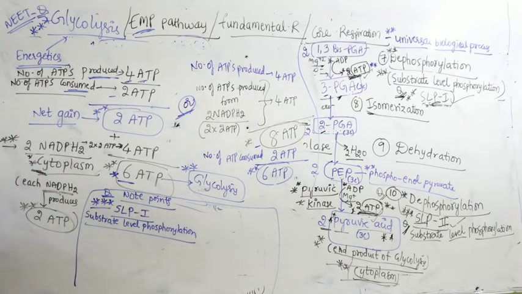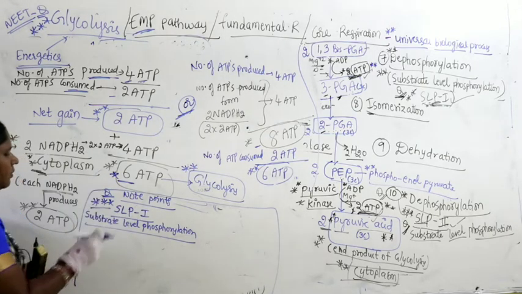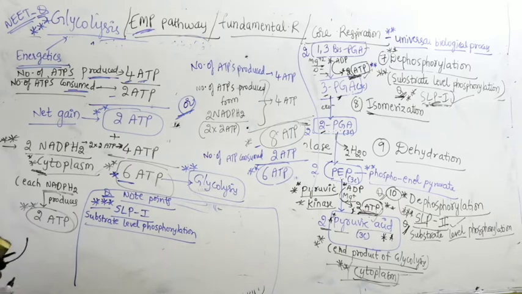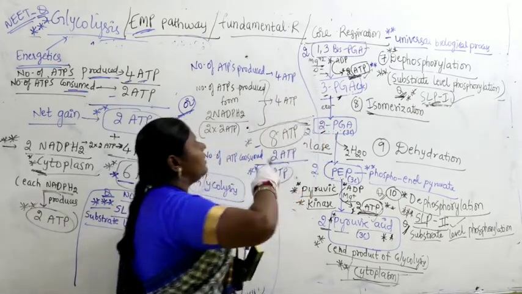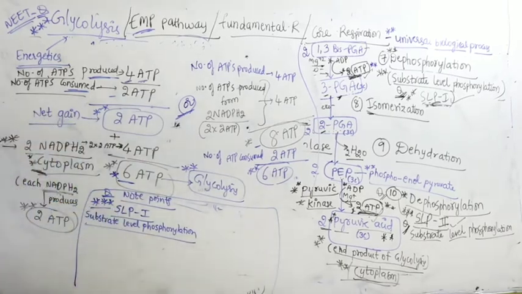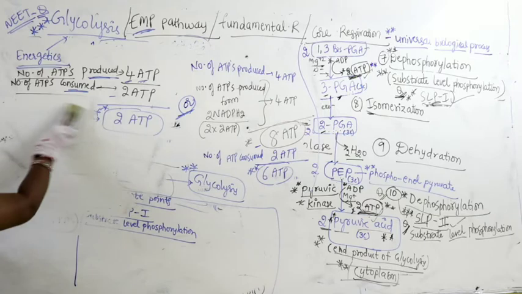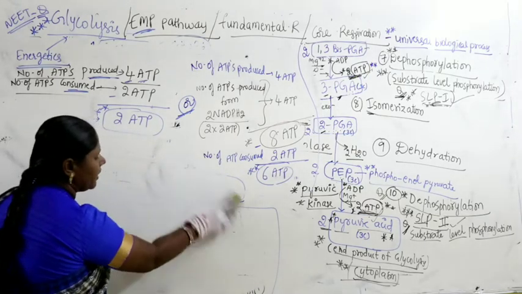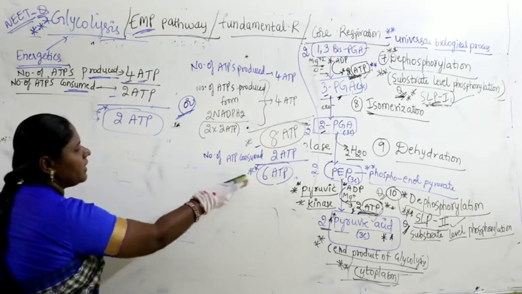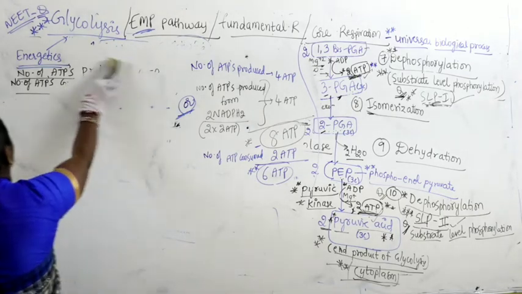Questions are possible from SLP 1. I hope you could understand the ATP which we got in glycolysis. What is the net gain? 6 molecules of ATP, that you remember. Very, very important.